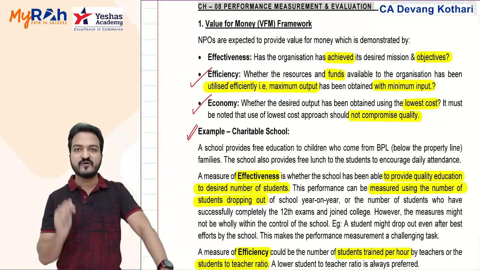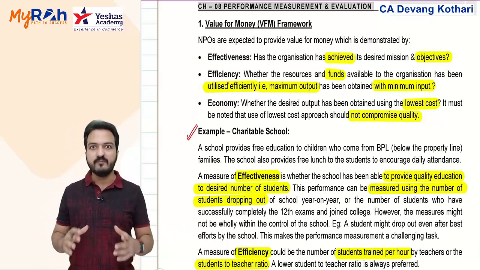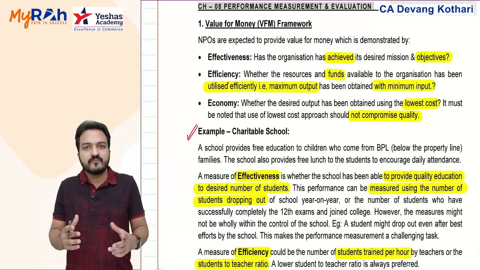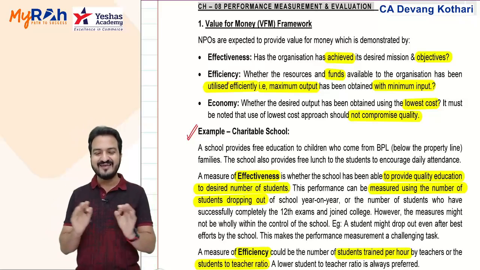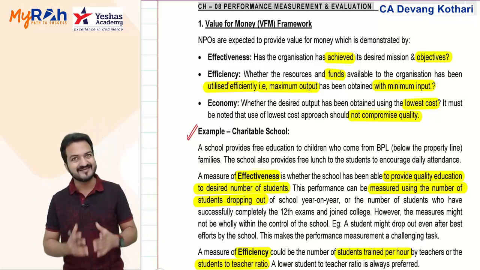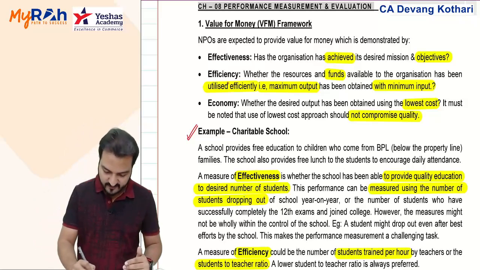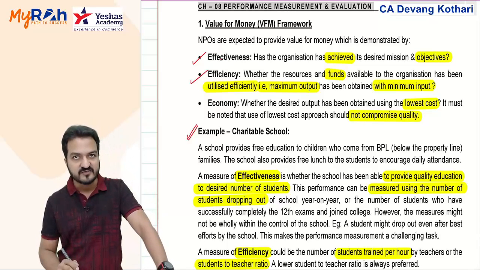Effectiveness means whether you have achieved your objectives or not. Like in this company, effectiveness will be whether the cleaning service is properly done or not, whether cleaning is achieved or not. Yeah, campus cleaning and campus maintenance is achieved or not. That is effectiveness.